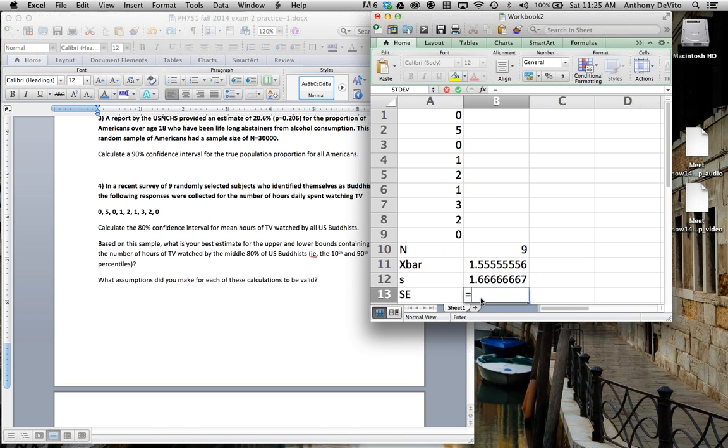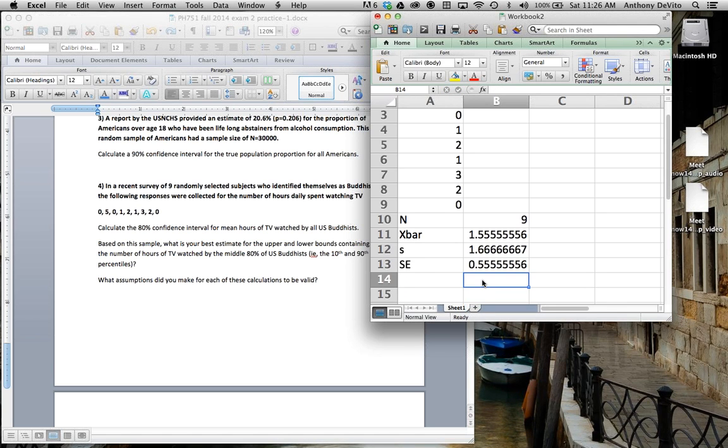The standard error is going to be equal to, we wish we knew sigma, but all we know is the sample standard deviation, divided by the square root of the sample size. Square root of sample size is 9. Okay, that's equal to 0.55.